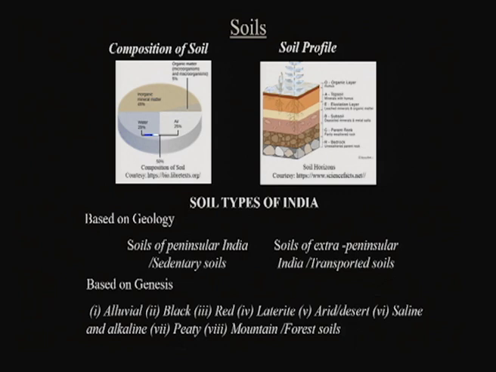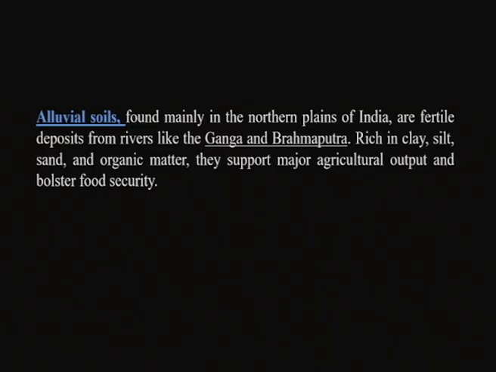Alluvial soils. These are the soils typically found in northern India, especially formed from rivers like the Ganga and the Brahmaputra. These soils are rich in clay, silt, sand and organic matter. Since they have this kind of composition, they support major agricultural output and help boost the food security of the country. These are typically carried by the rivers, so we call them transported soils.